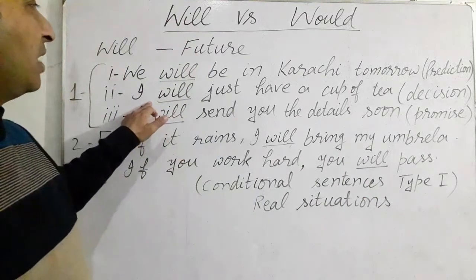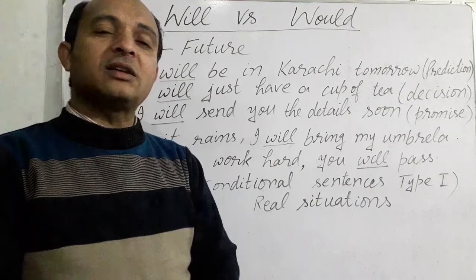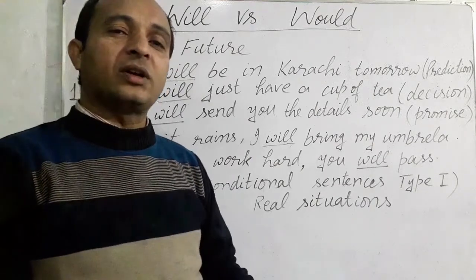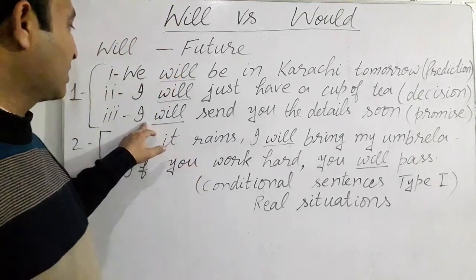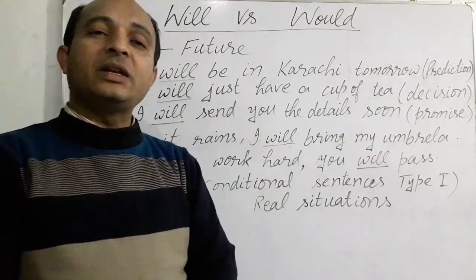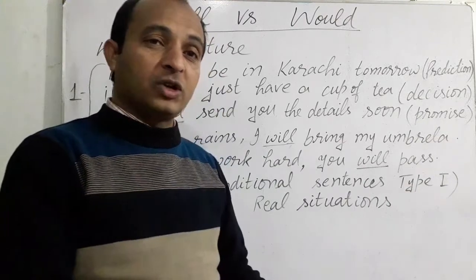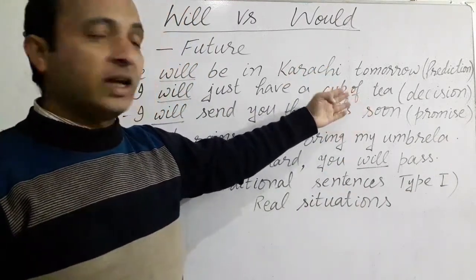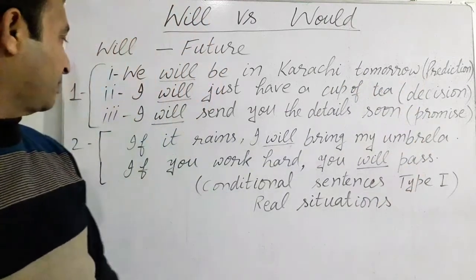Next sentence, I will just have a cup of tea. It means I am making some future decision. I have made a decision in future that is very near. In the next example, I will send you the details soon. It means I am going to promise something to do for you in future. So we have three very important usages of modal verb will: prediction, decision and promise.